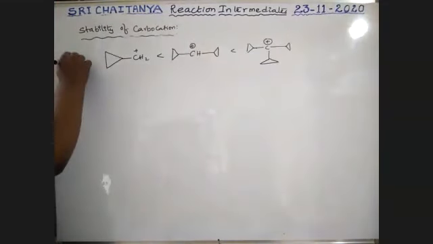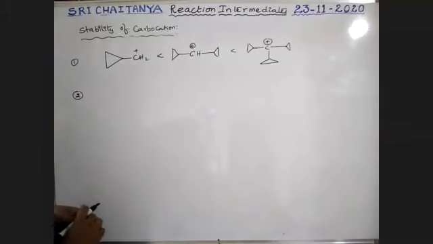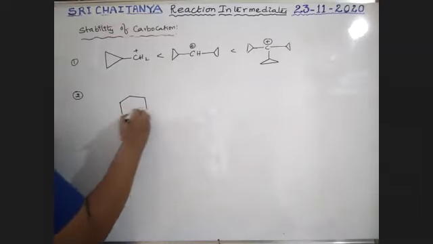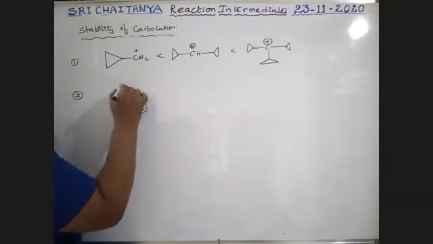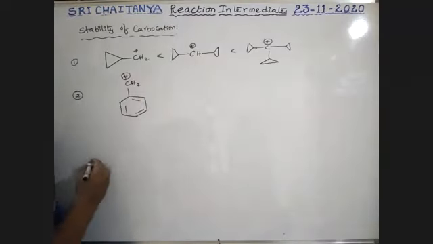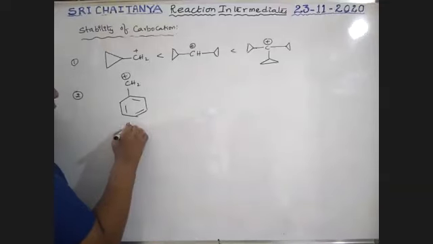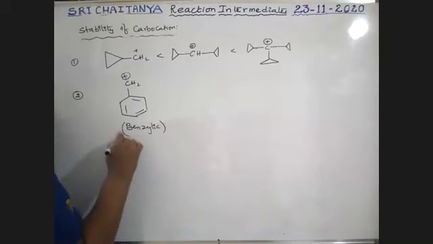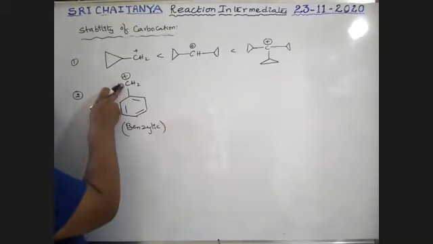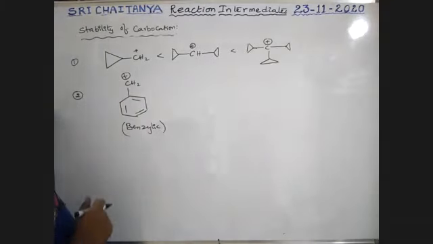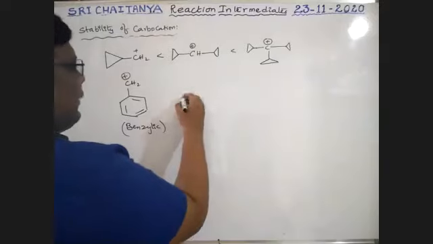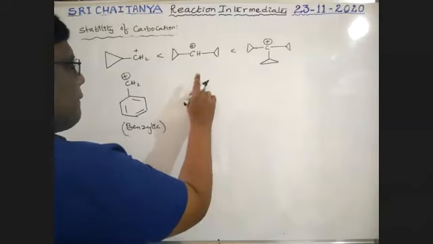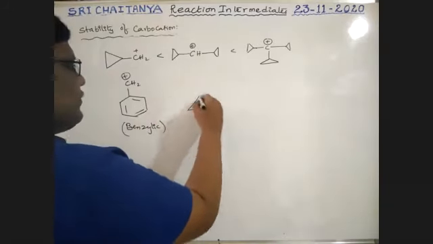Next, the second one I'm taking. CH2 plus. It is a benzylic carbon, boys. Benzylic carbocation. Boys, benzene, the very next carbon, that carbon is positive and this is called a benzylic carbocation. So this benzylic carbocation is in comparison with this one.